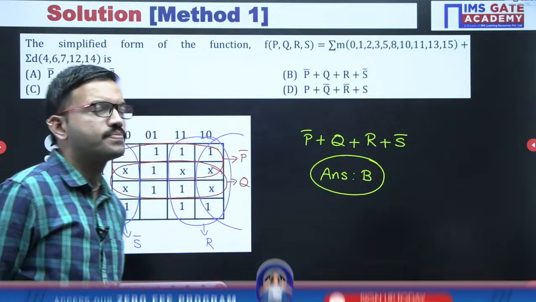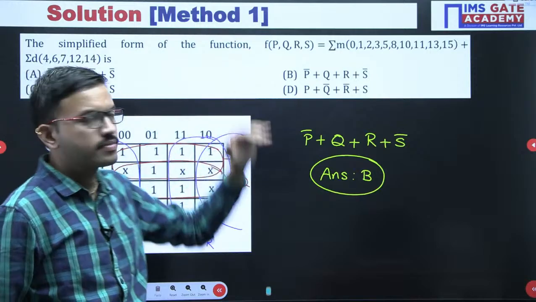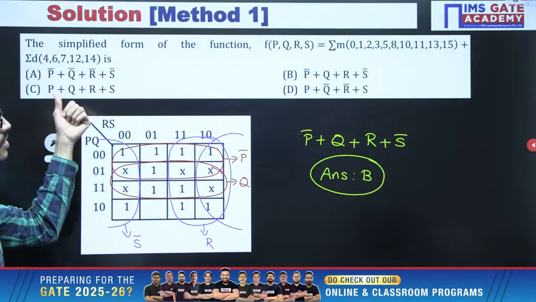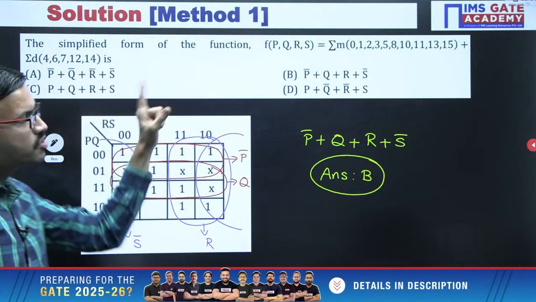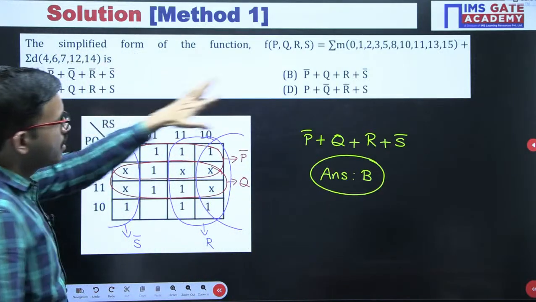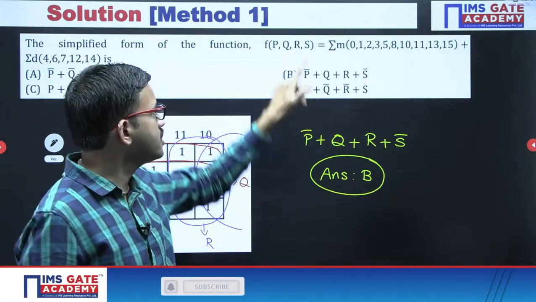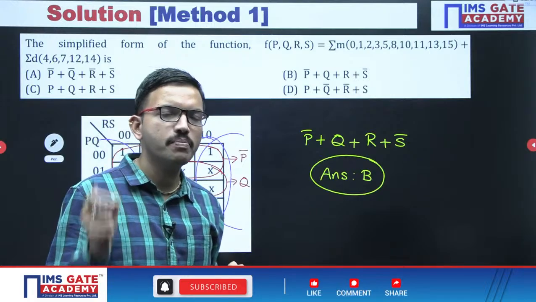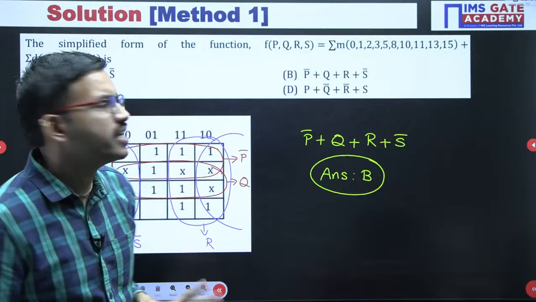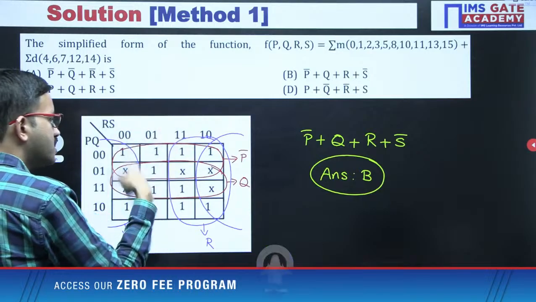Can you identify for this question, just by looking at the expression? Actually here you are having a max term only. Only one max term is there. Yes or no? That is a hint point for this question. Among the variables you are having logical, and in every option you are having 4 letters, and it is a function of 4 variables. That means the number of letters matches the number of variables, then the respective sum term is nothing but a max term. So only one max term is there, that's all. That is the hint from this particular diagram.